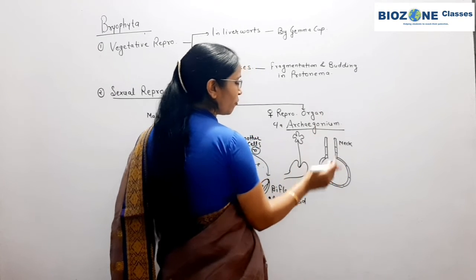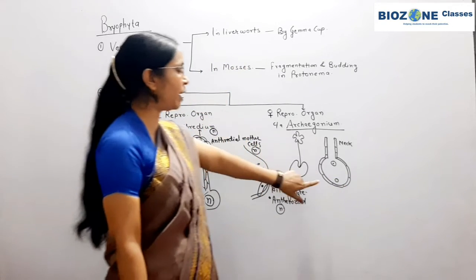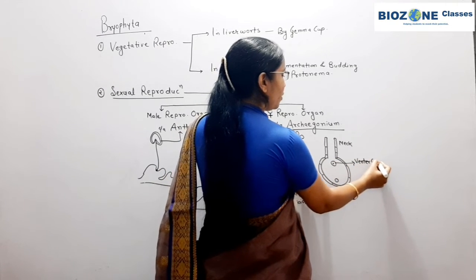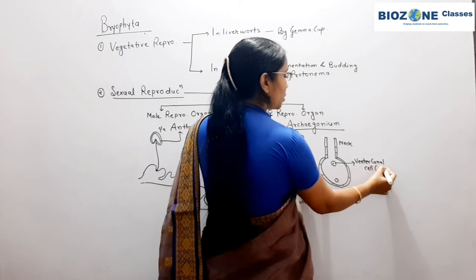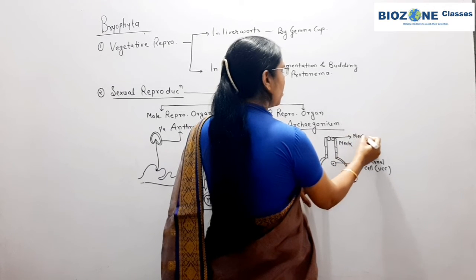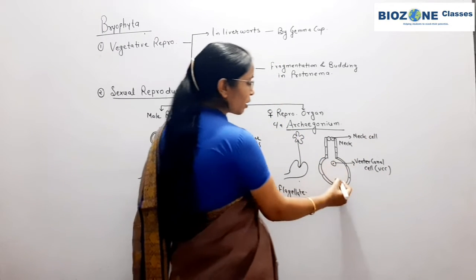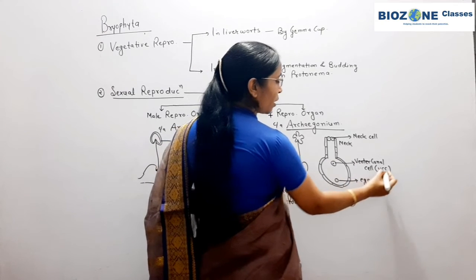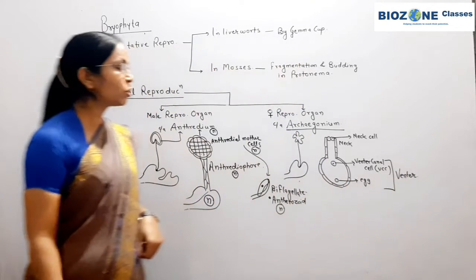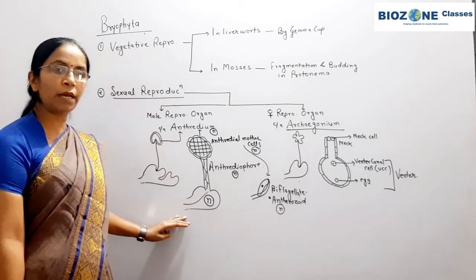In the venter, questions have been asked for many years about the position of the egg cell. The egg cell is always present at the base of the venter. This cell is called the venter canal cell, or VCC you can write in short. So this is the venter canal cell. The neck is closed by a number of neck cells. The number of neck cells or neck canal cells is another identifying feature for the bryophytes. The venter canal cell and the egg nucleus, or egg, both these structures combined form the bulbous portion, that is the venter. So you remember this structure for the archegonium. Clear? The male and female Marchantia diagram is given.